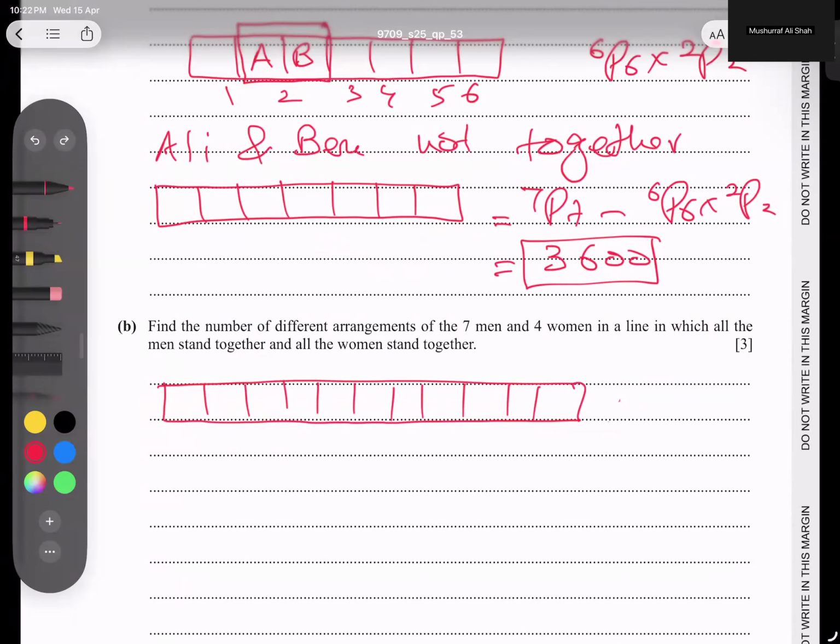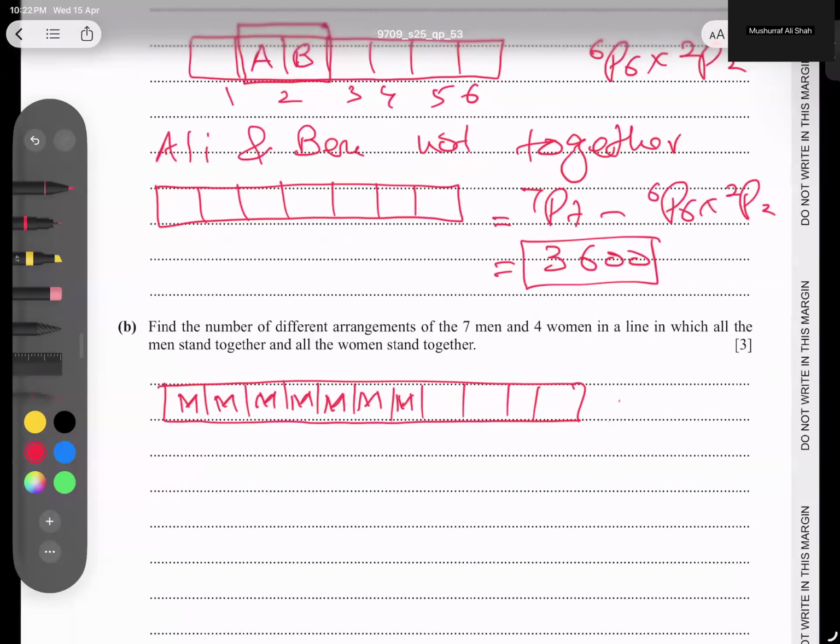So let's say man number 1, man number 2. I'm writing simply 1, 2, 3, 4, 5, 6, and 7. And then we have our 4 ladies. So let's say 4 women: 1, 2, 3, and 4. This will make one group, and this will make one group.